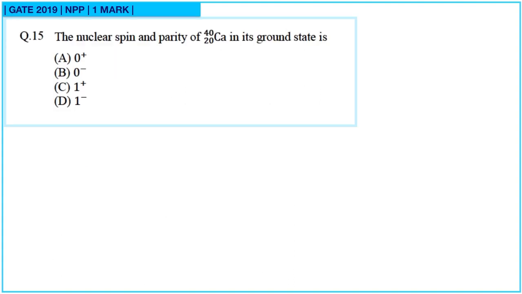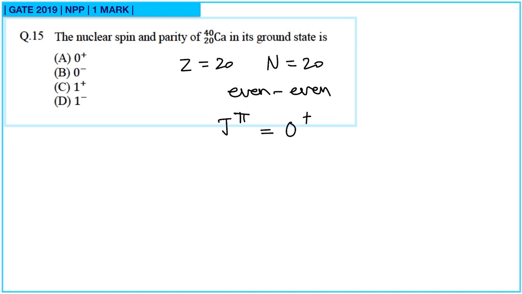Next. Nuclear spin and parity of calcium-40 (20 protons) in its ground state is. So here Z number is 20 and N number is 20. So it is an even-even nucleus. And for even-even nuclei, J is equal to 0 and parity is positive. So option A is correct.